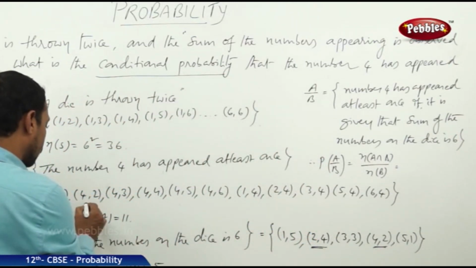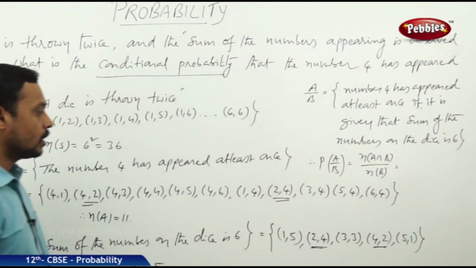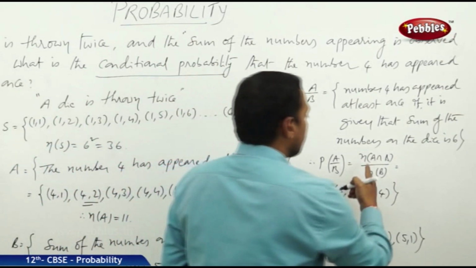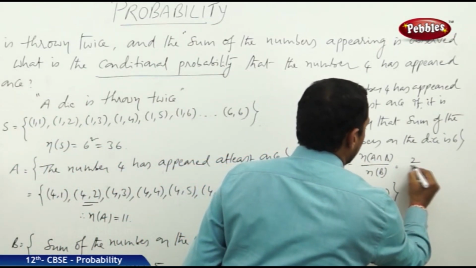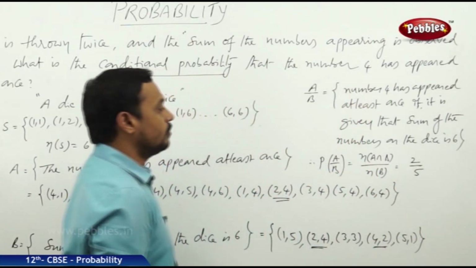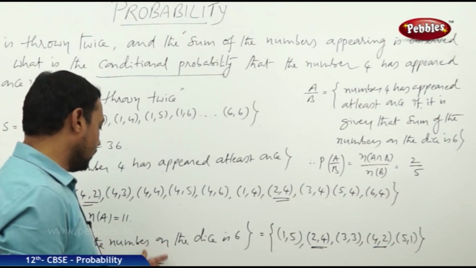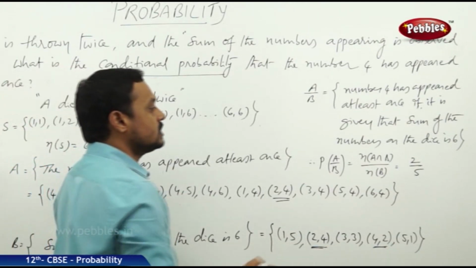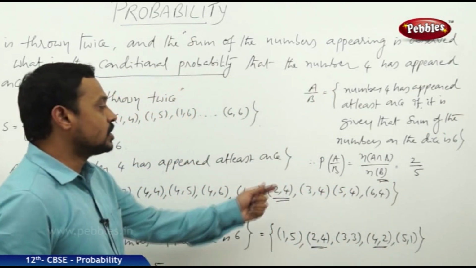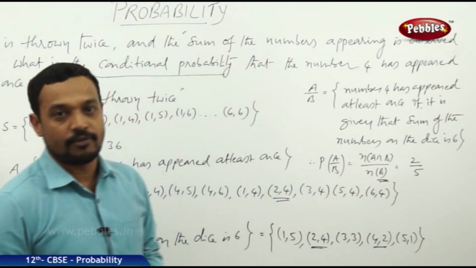Just 2 are common in both A and B. Therefore, n of A intersection B is equal to 2, and n of B is the number of favorable cases of the event B, which is equal to 5. Hence, the conditional probability P of A by B is equal to 2 by 5.